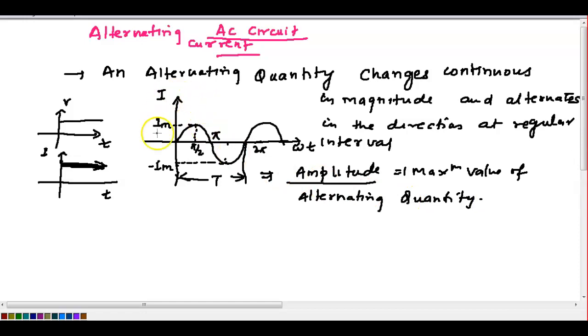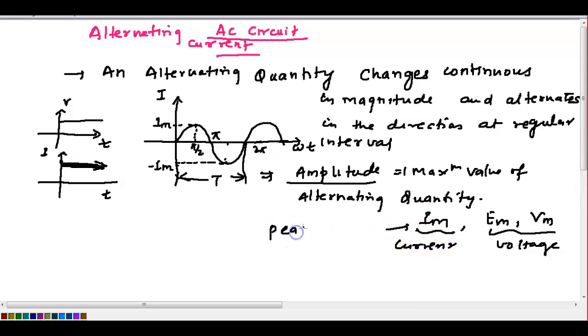Okay, consider this current graph is given, so the maximum current is Im. If voltage is given, sometimes they write Em or Vm. This is for the voltage, EMF, and this is for the current. Amplitude is also called peak current, also called maximum current.